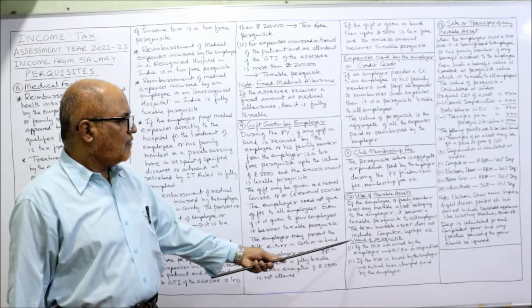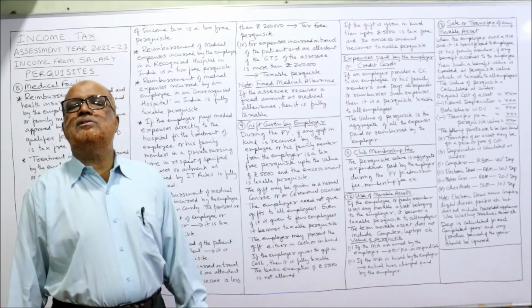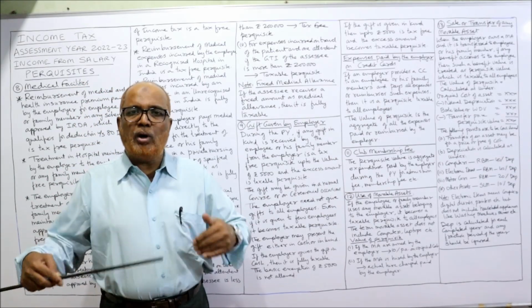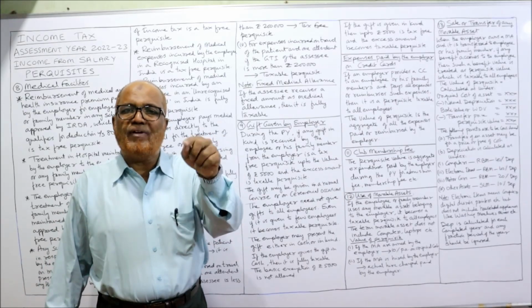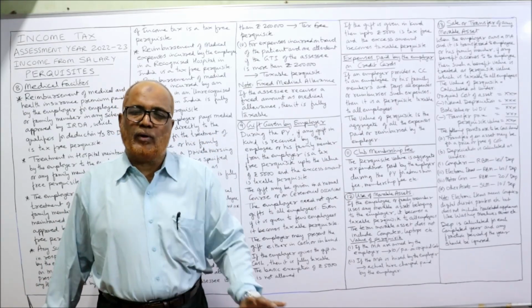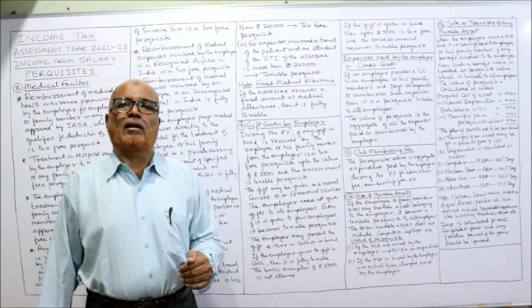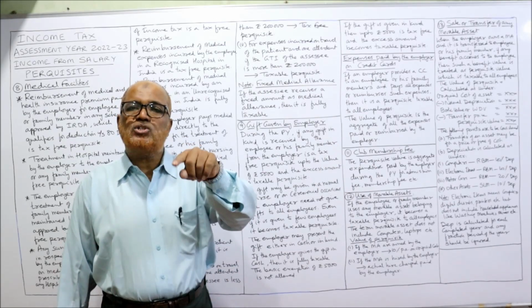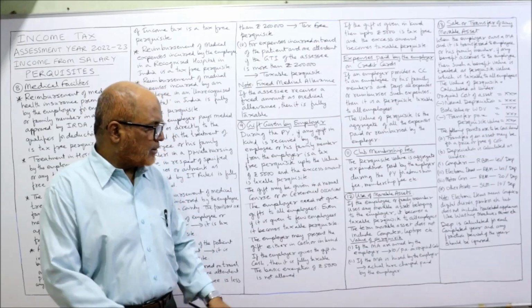Apart from computer and laptop, any other movable asset belonging to the employer used by the employee is a taxable perquisite. Value of the perquisite: if the movable asset is owned by the employer, 10% on original cost of the asset. If the movable asset is owned by the employer, then 10% of original cost is the value of the perquisite in the hands of the employee. Suppose if the movable asset is hired by the employer and given to the employee, in that case whatever hire charges are paid by the employer, that will be the value of the perquisite.